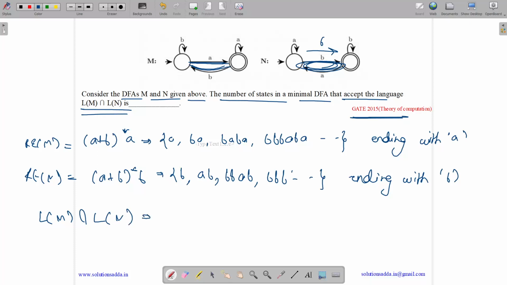Now what is LM intersection LN? See here, there is no string common in them. So it will accept phi or null string. So the DFA for this is A comma B with no final state. So number of states is 1, which is a single non-final state, and this is the minimal DFA. So answer is 1.